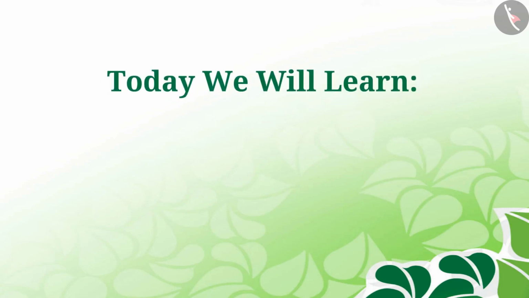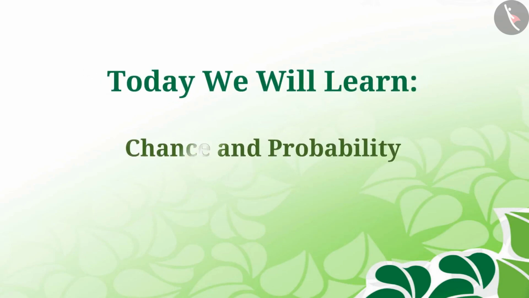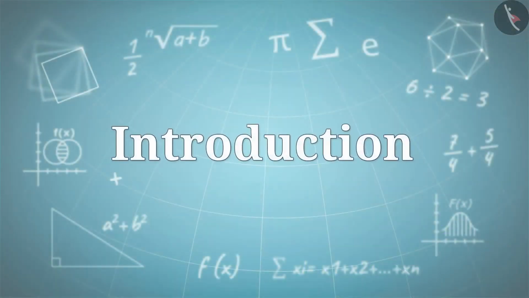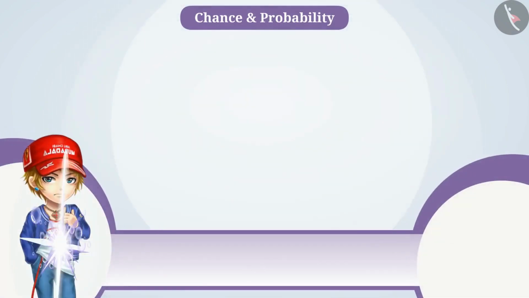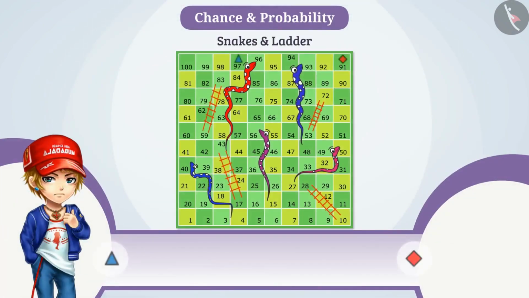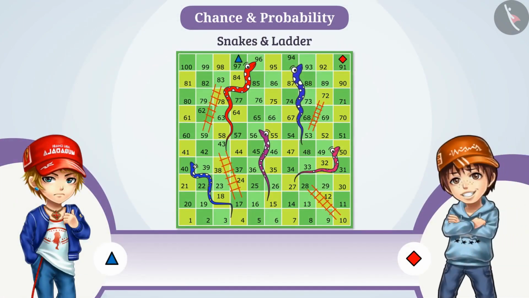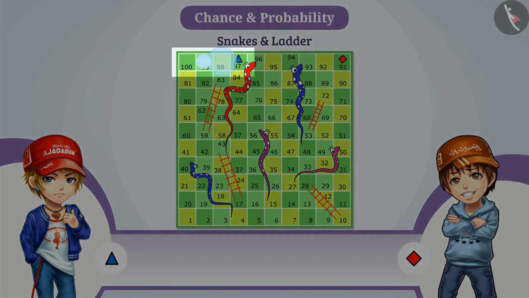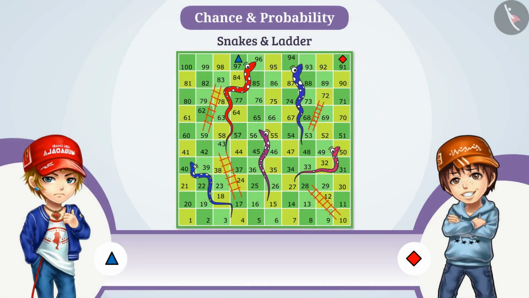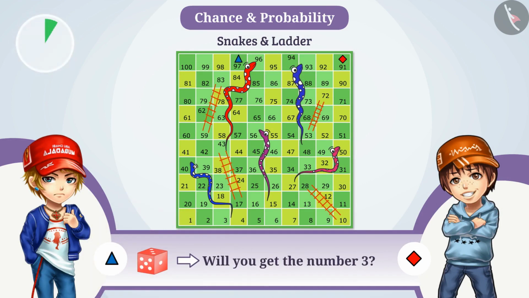Today we will learn about chance and probability. Suppose you are playing a game of snakes and ladders with your friend. You have to walk only 3 places to win, and it is your turn to throw the dice. If you throw the dice, will you get the number 3? Think.